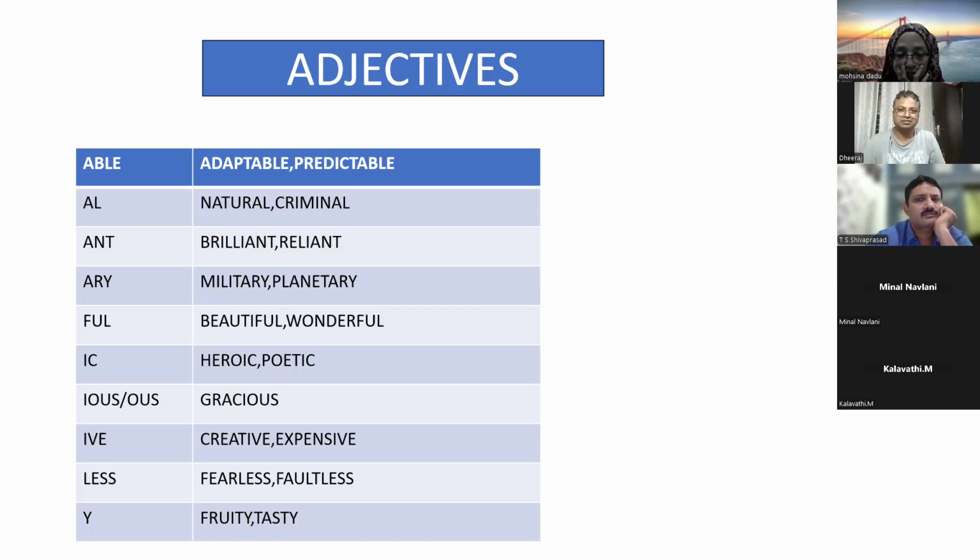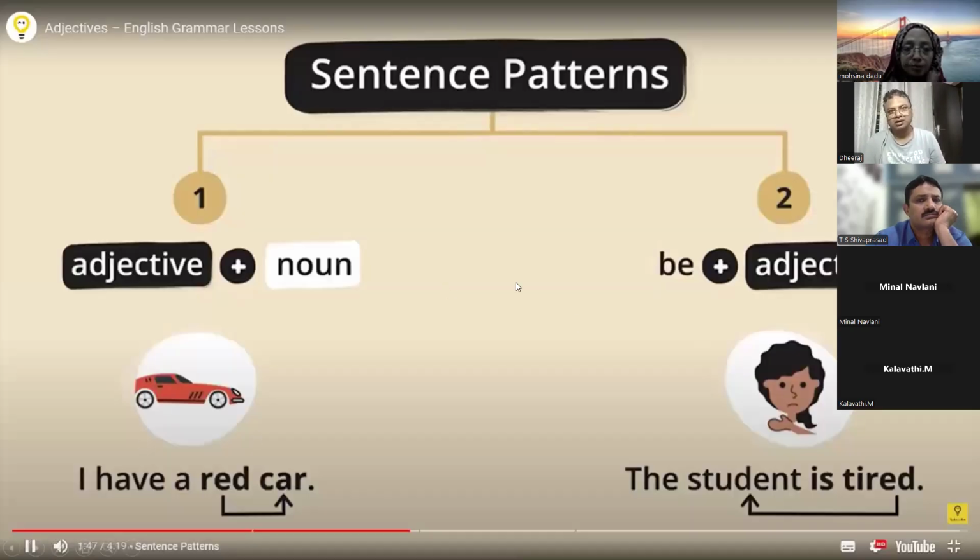I have an expensive car. Expensive is an adjective, or you can also say so because it ends with ive. An is an article here, and expensive is the adjective. This is also something you should know.